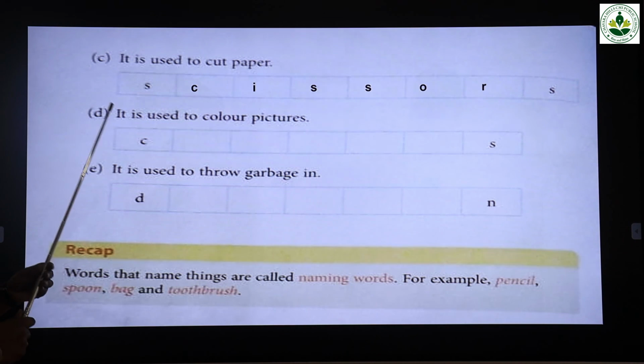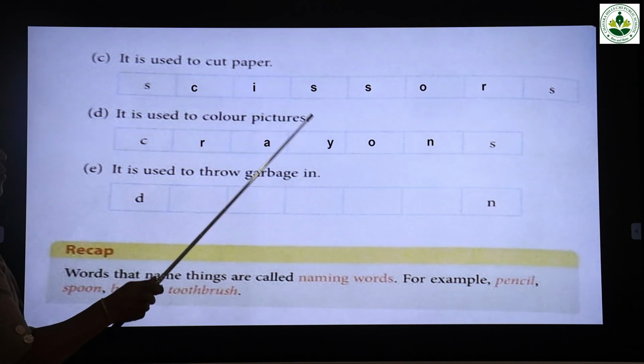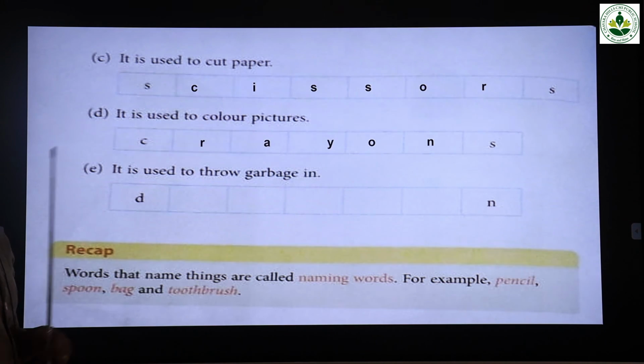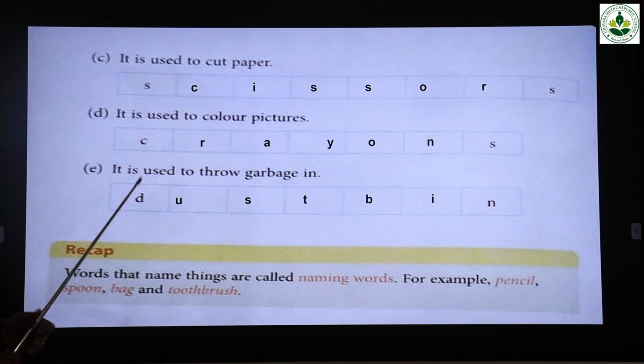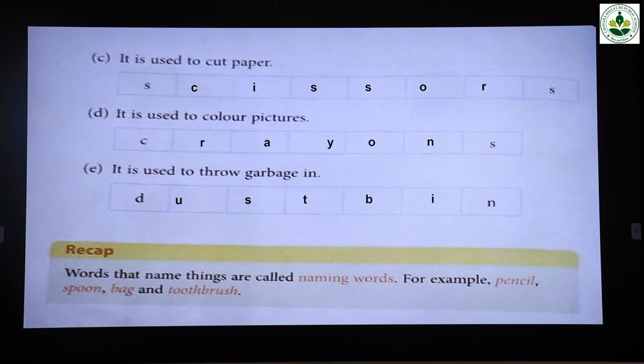Then the next question. It is used to color pictures. You all have this thing. What is that? Yes, crayons. C-R-A-Y-O-N-S. Crayons. Okay. Then look at the next one. It is used to throw garbage in. The first letter is D. Dustbin. What is this? Dustbin. D-U-S-T-B-I-N. Dustbin. Okay, did you finish writing?